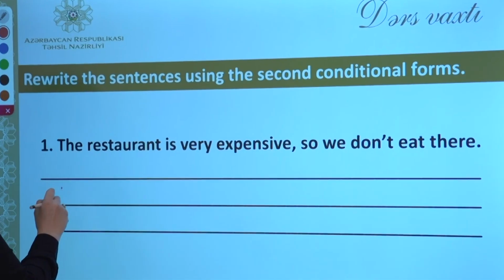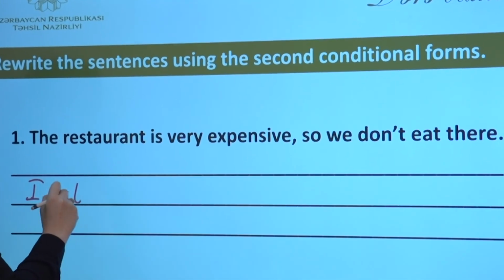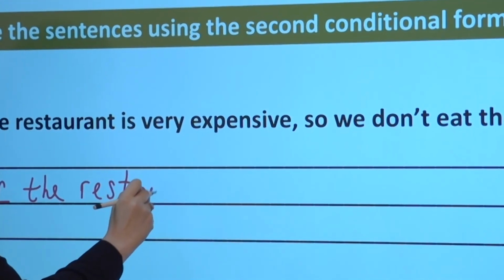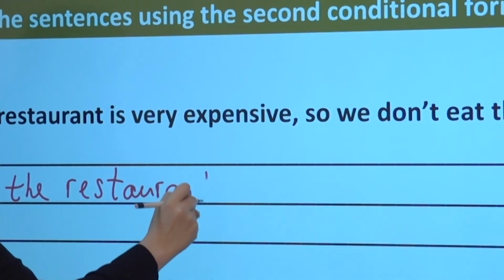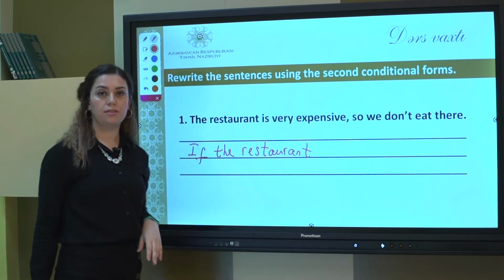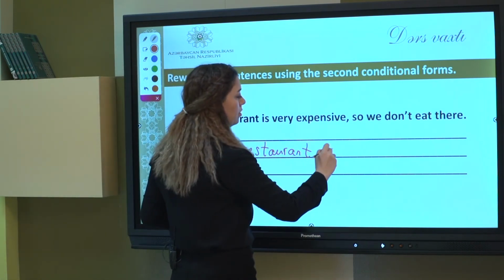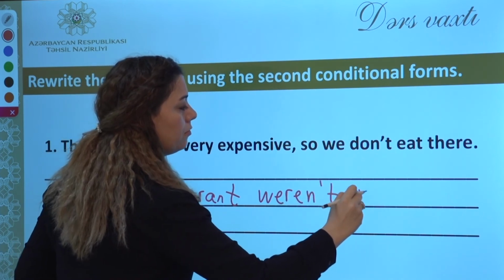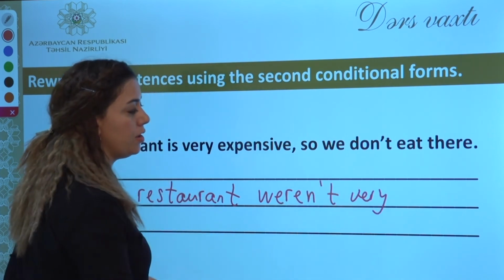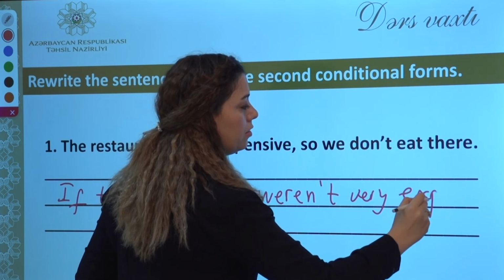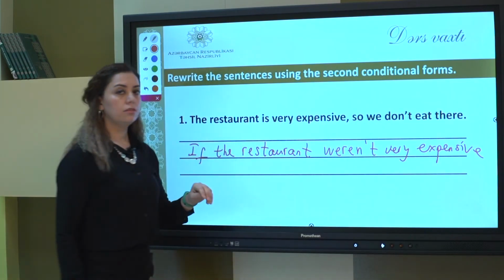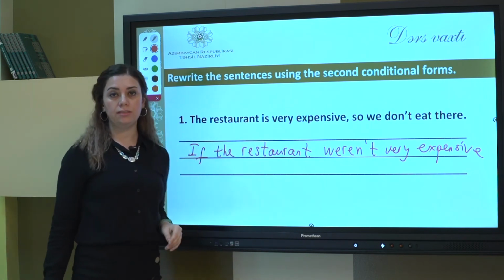Let's write. If the restaurant weren't expensive, we would eat there.